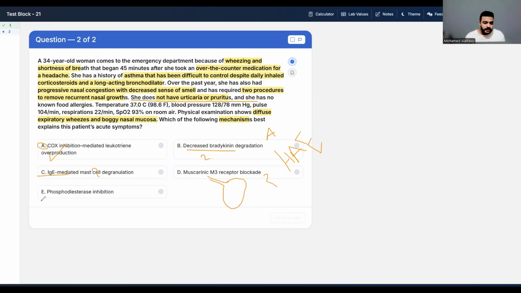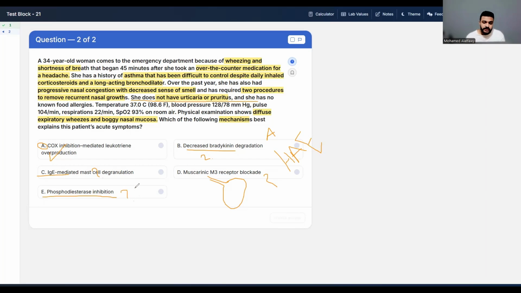And choice E, phosphodiesterase inhibition. Also, phosphodiesterase inhibition is a mechanism of action of a drug that we use for treating asthma, and this drug is theophylline. When we inhibit the phosphodiesterase enzyme, we increase the cyclic AMP, and increasing the cyclic AMP will lead to bronchodilation. It will make you breathe easily, and it will treat rather than cause the asthma symptoms. So choice E also is not the best answer here.